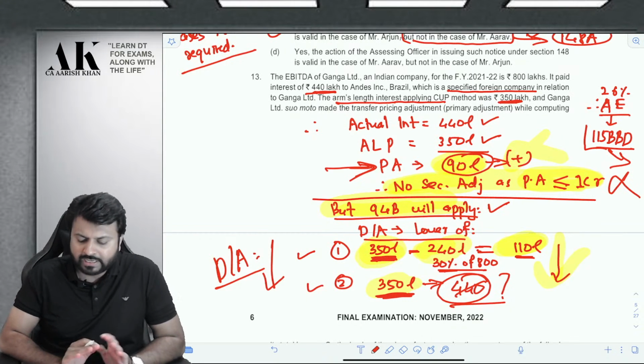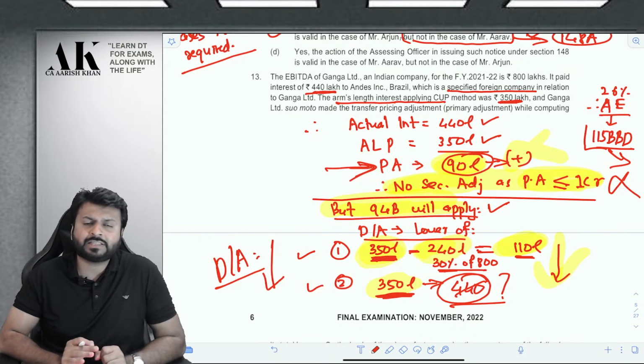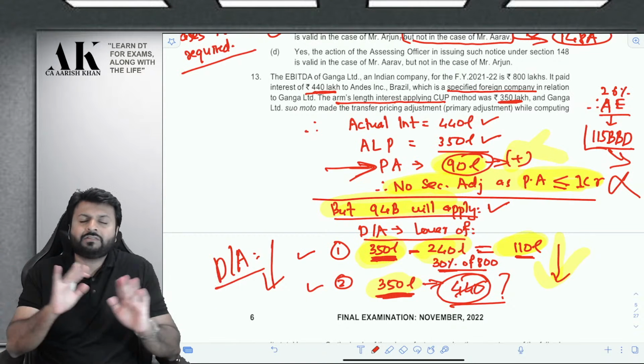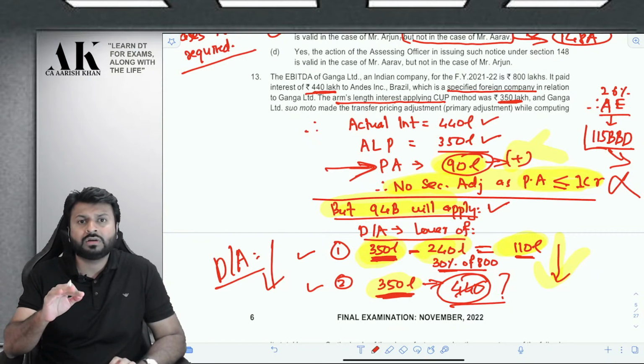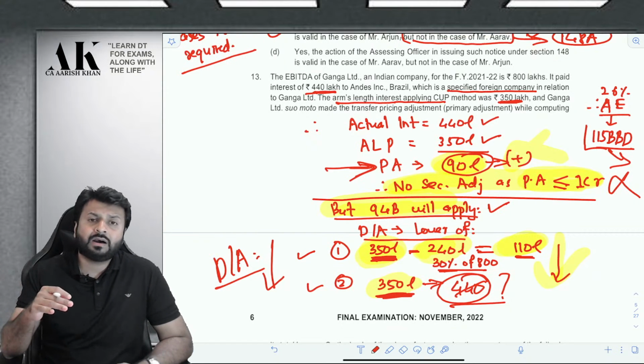Okay. So what is the ultimate conclusion? Whether there will be a primary adjustment? Yes. Sorry, whether there will be a secondary adjustment? No. Because the primary adjustment is not exceeding 1 crore. Whether there will be a limitation of interest?